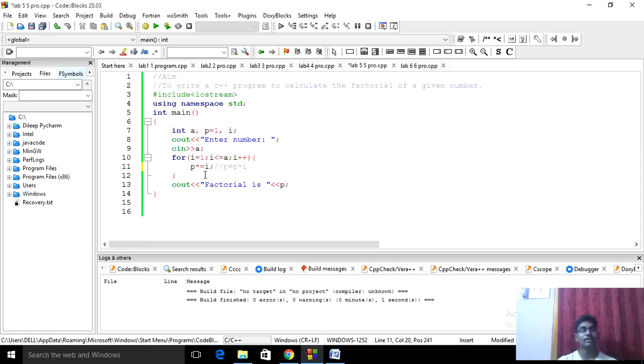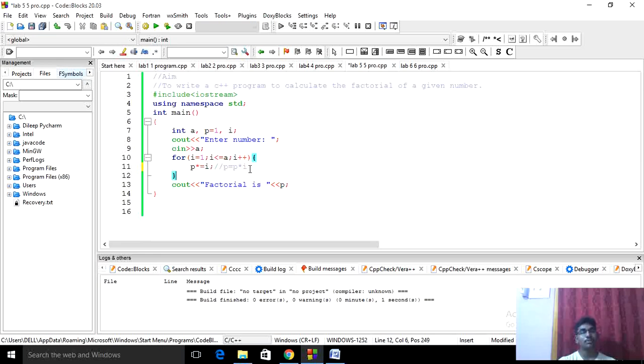P equal to p into i. Sorry guys, the p value is 2 and the i value is 3. So 2 into 3 is 6. Okay, 6 will be assigned to p. Then another time the i value will be incremented. It is a post increment. Then i equal to 4, less than or equal to a. Equal to is there, so it is correct. Then it will come down and execute this line.